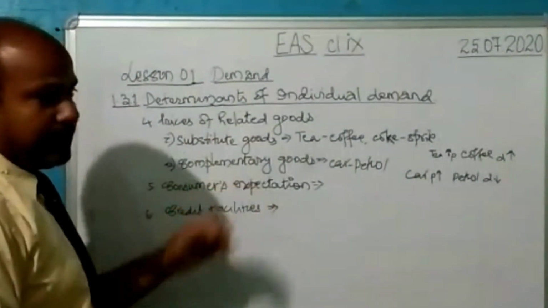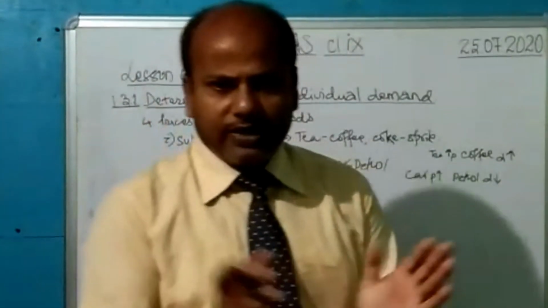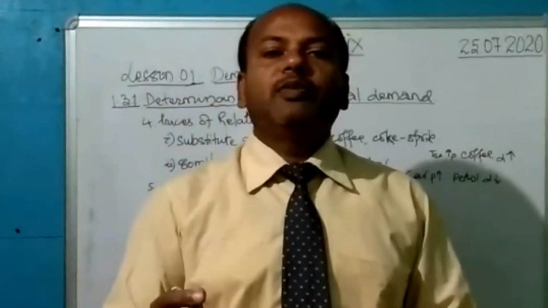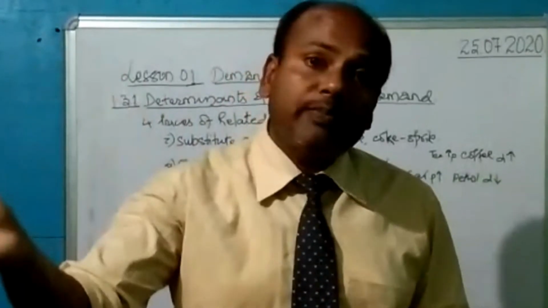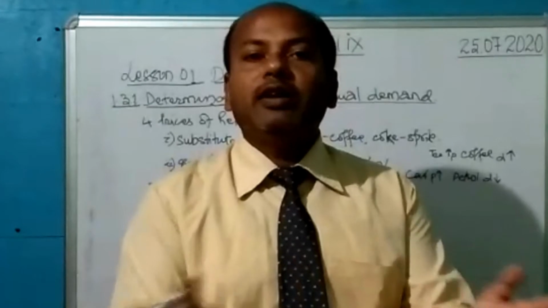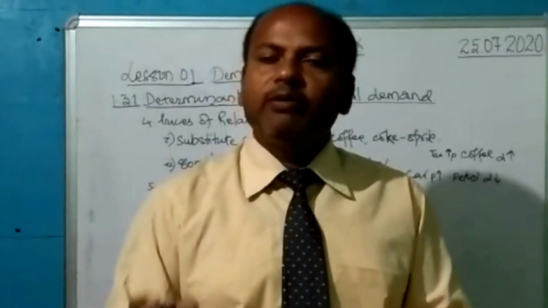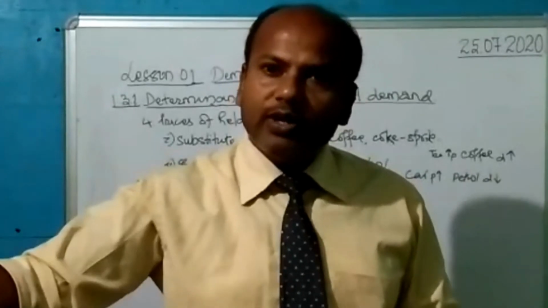Okay, so these are the price of related goods. Now consumer expectation. It will be very simple for you to understand if I say that if the consumers are expecting a fall in the price of the commodity in future, then presently the demand will be less. Why? People will wait. People will allow its price to fall in future, then they will buy.